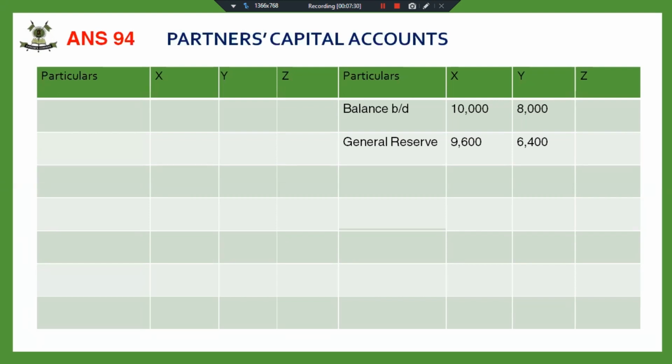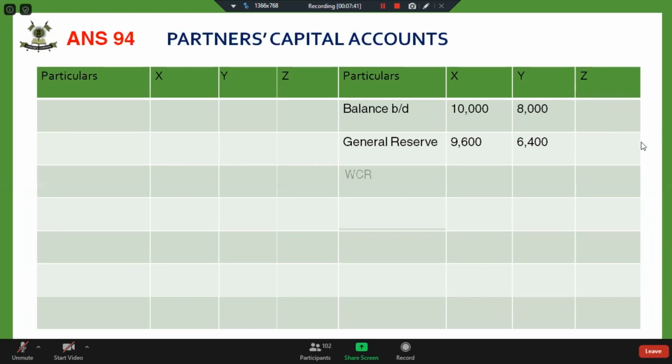How much workmen compensation reserve? 4,000 is not the correct answer, children. We have created a liability of 2,000. That means 2,000 will be distributed amongst the partners. Those who have given the 2,000 answer, that is correct. 1,200 and 800. This is in old profit sharing ratio.